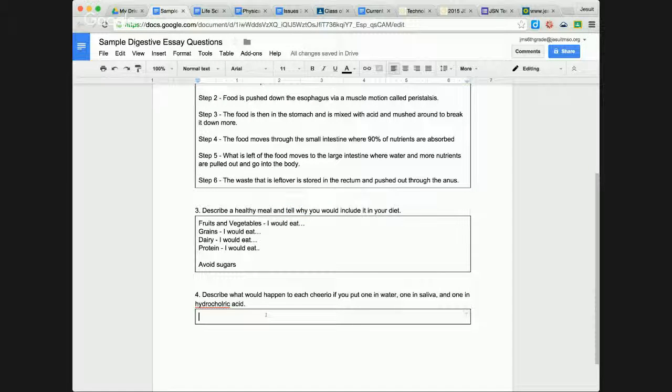Hopefully you've completed that. Fruits and vegetables, greens, dairy, protein are a good healthy meal. And now you can move on to step 4.